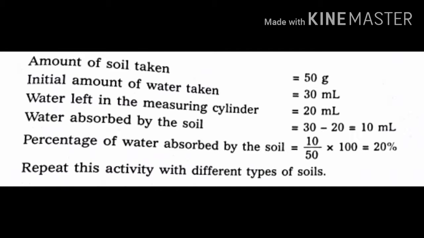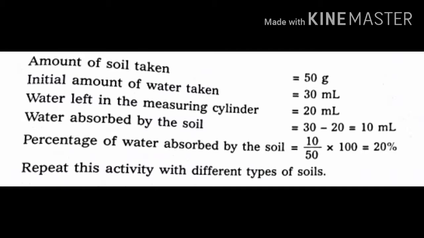Water absorbed by the soil: how much water is absorbed? Initially we took 30 ml and we got 20 ml of water in the beaker. So we get the difference between the initial amount of water taken and the water left in the measuring cylinder. So 30 minus 20 is equal to 10 ml.